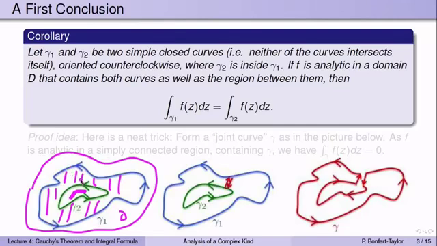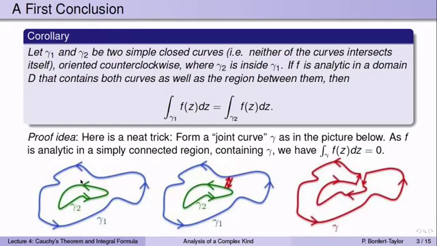Let me show you the idea of the proof of this theorem. It's actually just a neat trick. What you do is you make these two separate curves into one joint curve by connecting them. You pick a point where you connect those two curves and then pull them apart a tiny little bit. So you get rid of a portion of the curve that used to be here. You just erase that, but you make that shorter and shorter, so in the limit, it doesn't really matter. You then form this one joint curve, which is now a simple closed curve.